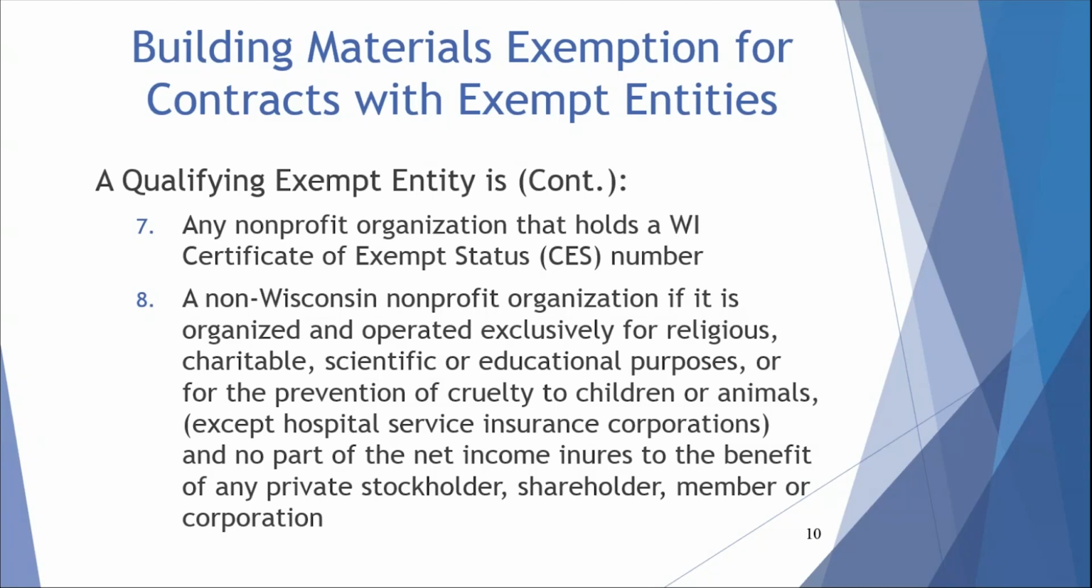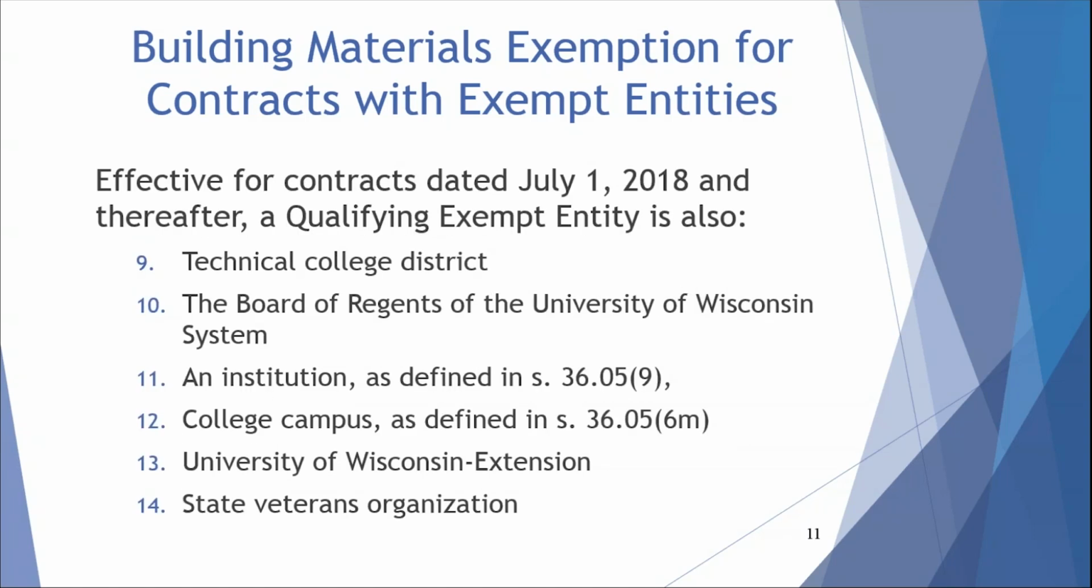The criteria in numbers 7 and 8 nearly mirror the IRS criteria to qualify as an exempt organization under Section 501(c)(3) of the Internal Revenue Code. The organization may have a federal determination letter stating such. A non-Wisconsin organization is not required to obtain a Wisconsin Certificate of Exempt Status number to be a qualifying entity for this exemption.